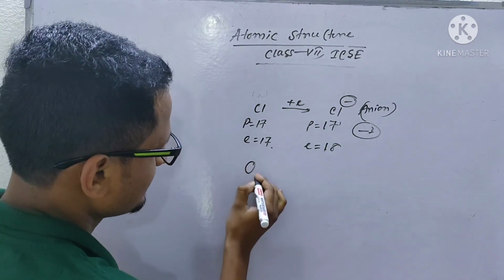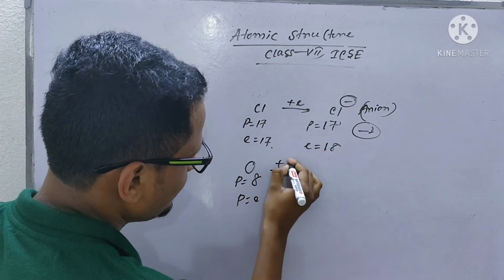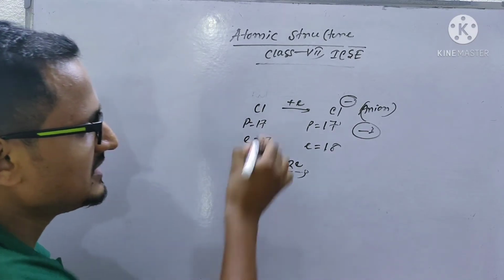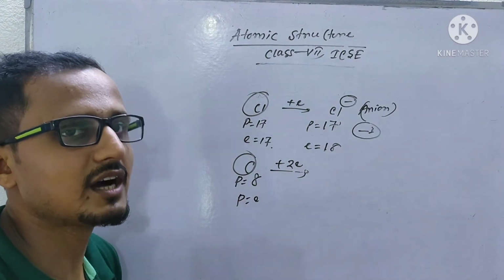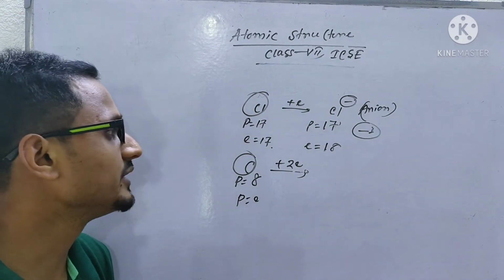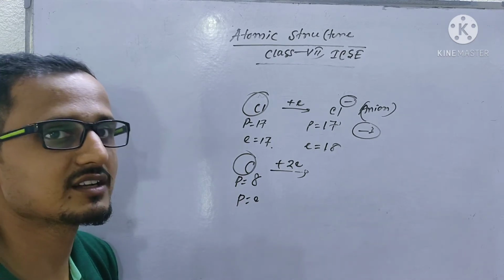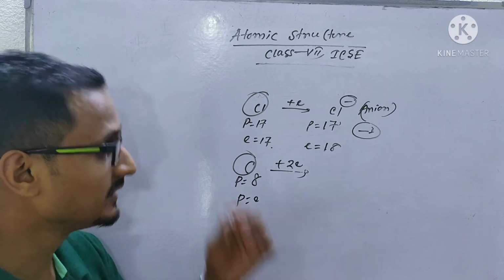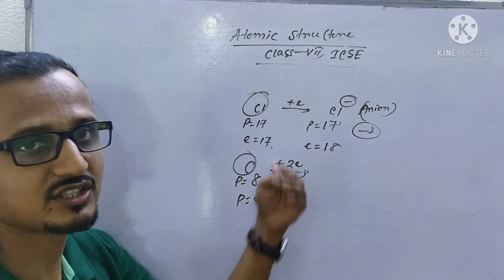Say oxygen has 8 protons and 8 electrons. It takes 2 electrons. Normally these are non-metals, so non-metals will take electrons to get stability. When you see the class 8 video, you will be able to understand why these accept electrons and those release them.